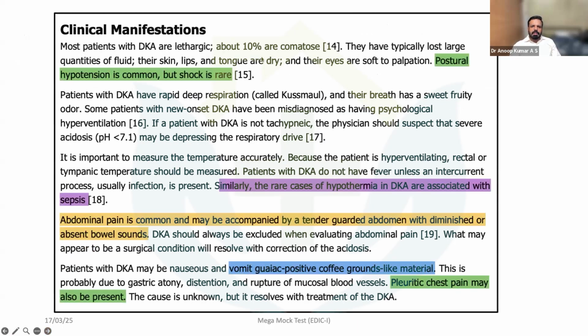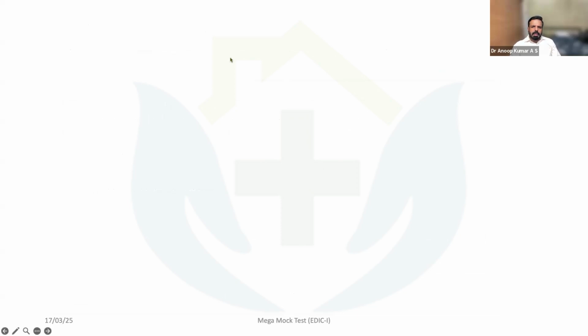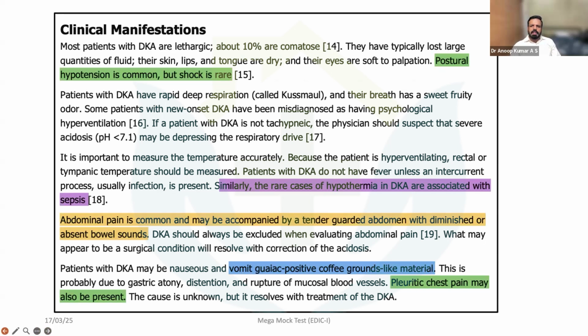As we have already told, the loss of large quantities of fluid can cause dry skin, palpitation, and postural hypotension, but symptomatic shock is usually rare. Patients with DKA have rapid breathing, called Kussmaul's breathing. Then it has a sweet, fruity odor. Some patients with new onset DKA have been misdiagnosed as having psychological hyperventilation. So hyperventilation is a very common feature here.